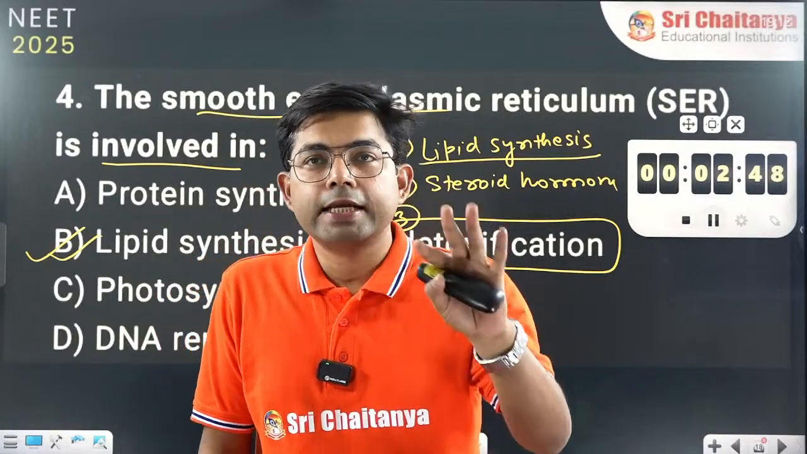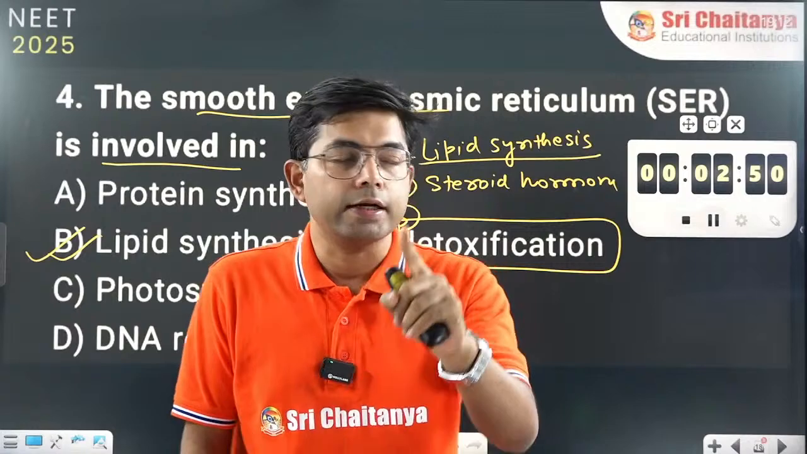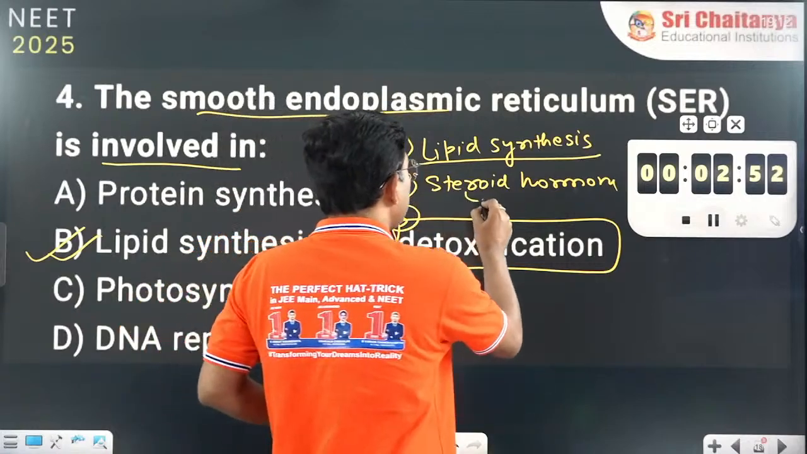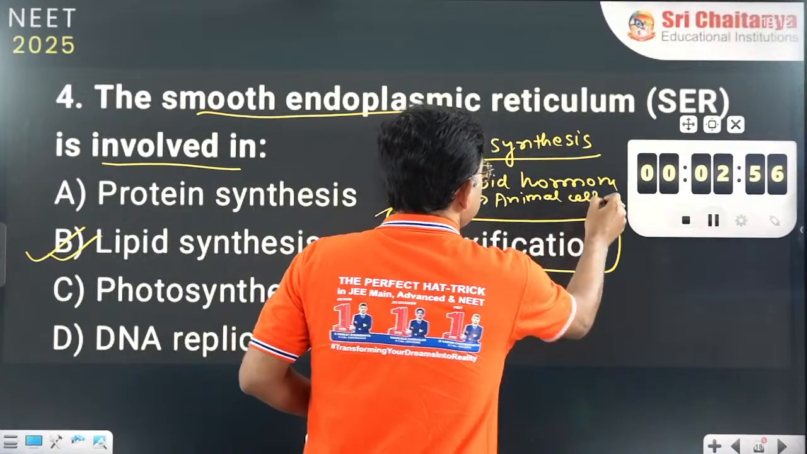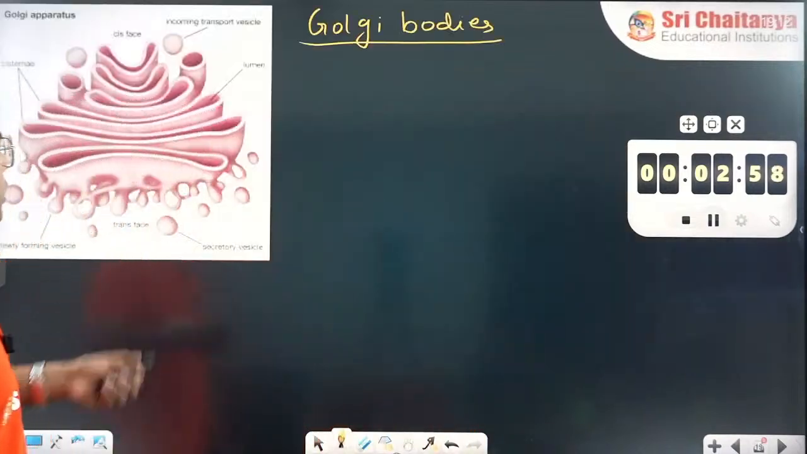Now, if I ask you whether steroid hormone synthesis occurs in a plant cell, true or false? Not in plant cells, it is in animal cells. Remember, this steroid hormone synthesis is in animal cells. This point is clear. Now, let's move ahead.